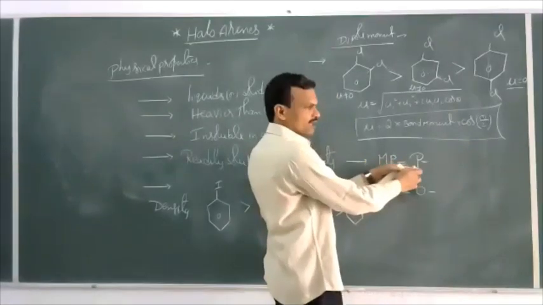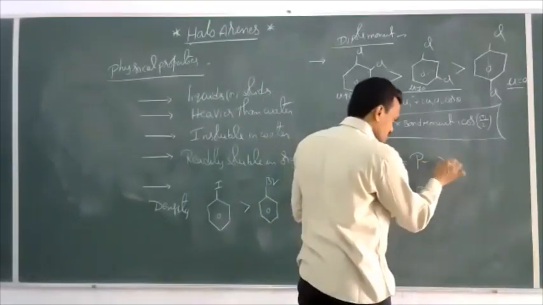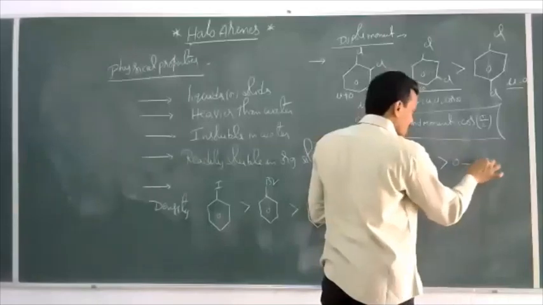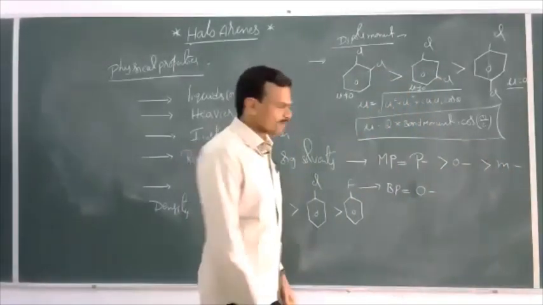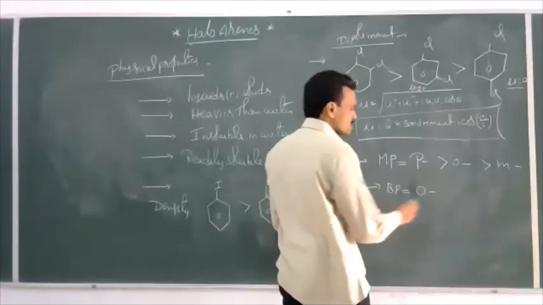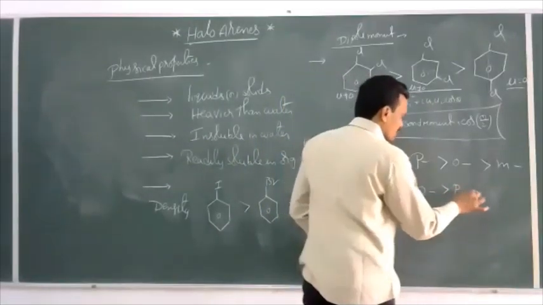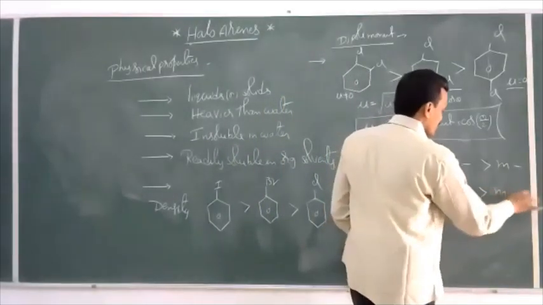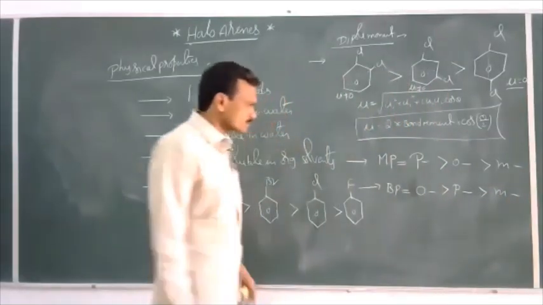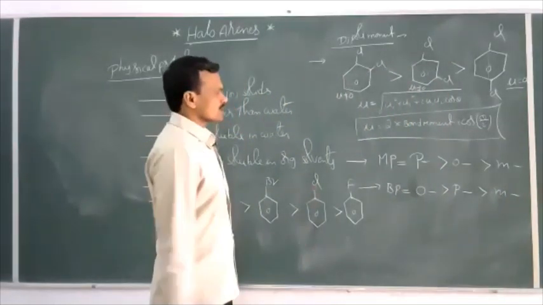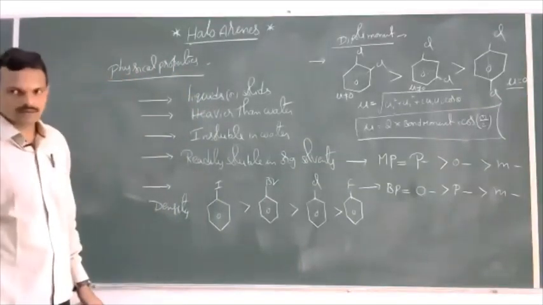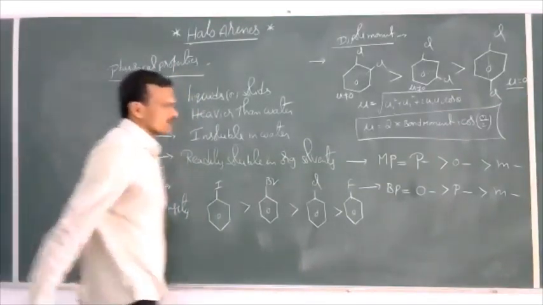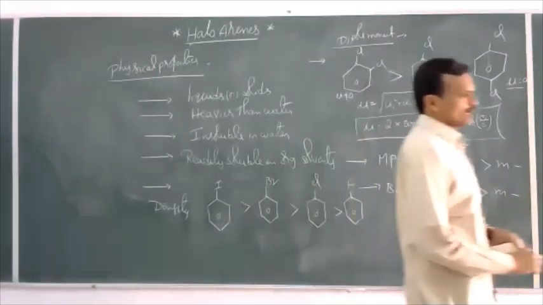Melting point is more for para. And the remaining order is para greater than ortho greater than meta. This is the order of melting points. Whereas the order of boiling points is ortho greater than para greater than meta. So this is the order of melting points and boiling points for these haloarenes. So this is regarding the physical characteristics of haloarenes.